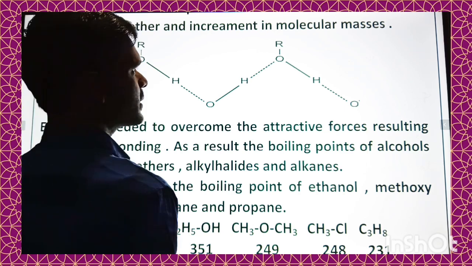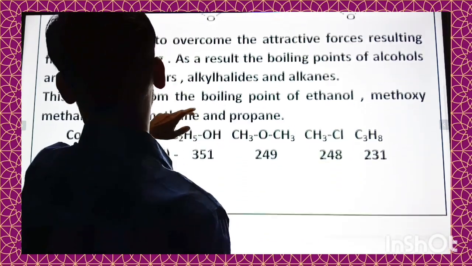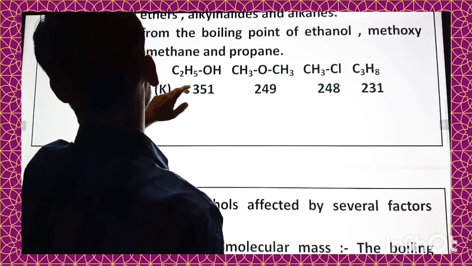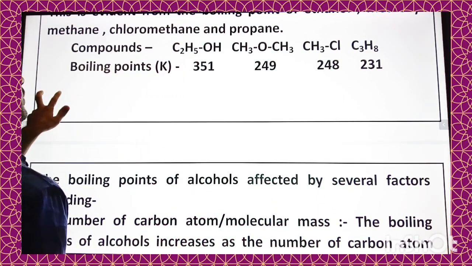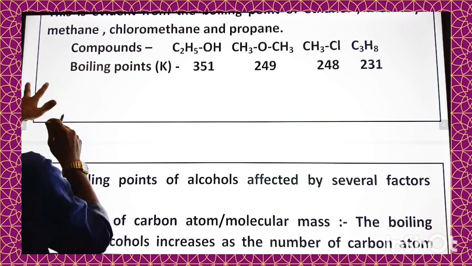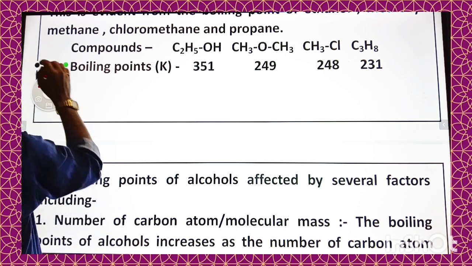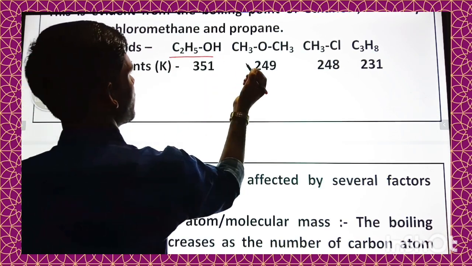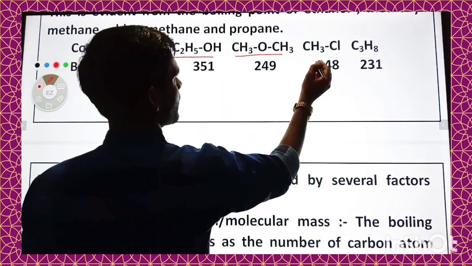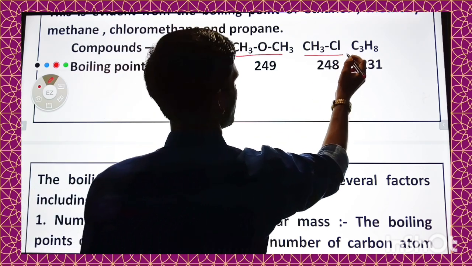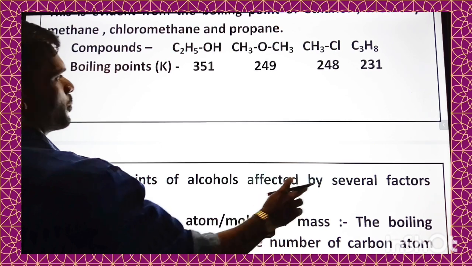This can be proved by giving data here. We have some compounds: ethanol, ether, chloromethane and propane.